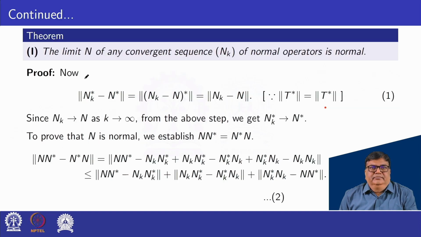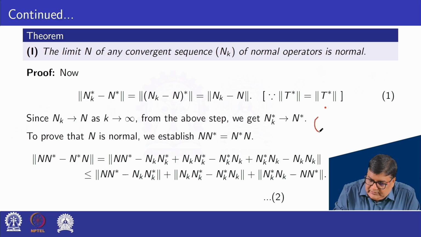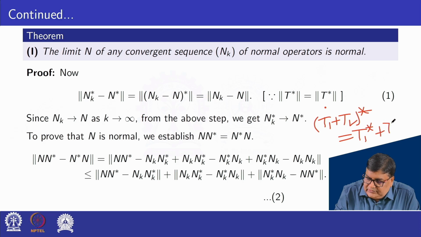Next theorem. The limit N of any convergent sequence N_k of normal operators is normal. Proof. Now norm of N_k star minus N star equal to norm of the star of N_k minus N, because we know that (T1 plus T2) star is equal to T1 star plus T2 star.